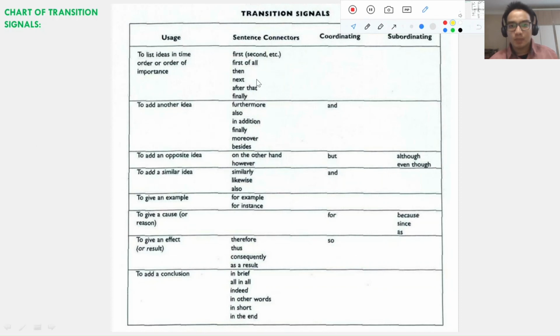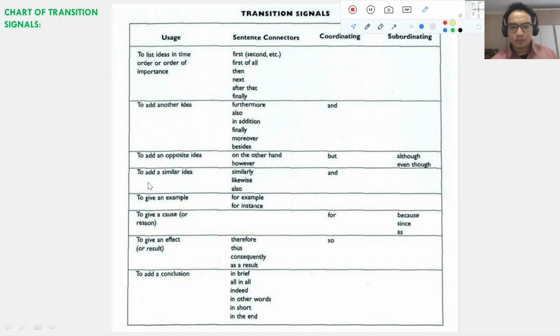The second usage is to add another idea. These are the transition signals in the form of sentence connector: furthermore, also, in addition, finally, moreover, besides. And if you want to use the form of conjunction, we could use and to add another idea. The third usage is to add an opposite idea. On the other hand, however, like that. This is the sentence connector to determine an opposite idea, and these are the transition signals in the form of conjunction: but, although, even though.